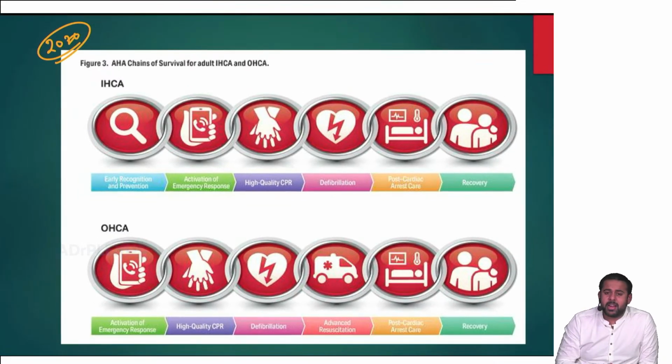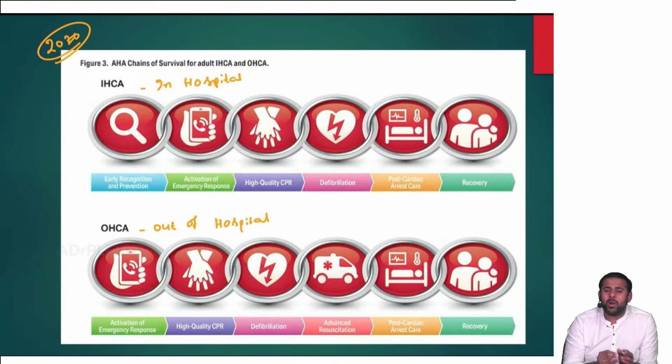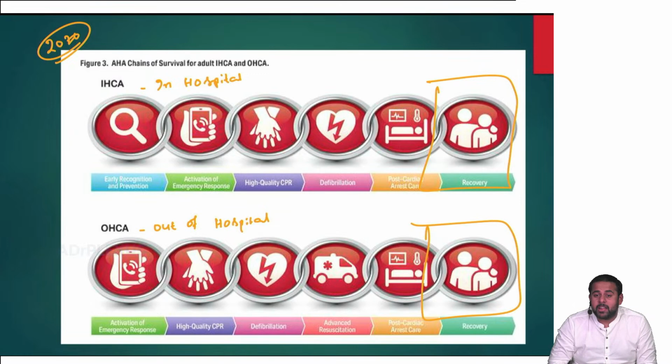So what is IHCA and OHCA? IHCA is in-hospital cardiac arrest. OHCA is out of hospital cardiac arrest. What is the change? The most important change is the recovery component has been added. The recovery component has been added to the in-hospital cardiac arrest and out-of-hospital cardiac arrest, which is very important.